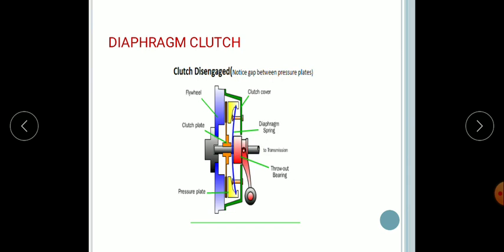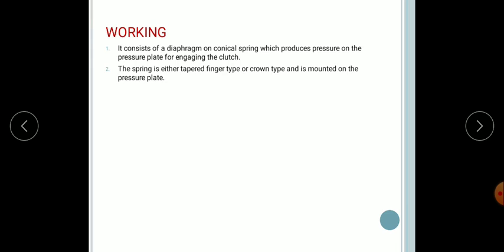So this is the diaphragm clutch. You can notice here the gap between the pressure plates. This is the pressure plate, and you can notice the small gap here. So this is the example working of the diaphragm clutch, which we have discussed now.